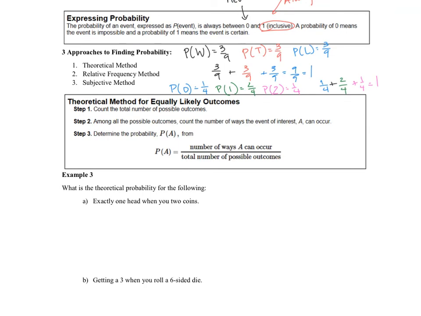The first one we call the theoretical method. Another way of thinking of that is, here's what should happen when you do certain things. For instance, if I flip a coin 100 times, I should get 50 heads and 50 tails, if it's a fair coin. That's because the probability of landing heads is 1 out of 2, and the probability of landing tails is 1 out of 2. Half of those should be heads, the other half should be tails.